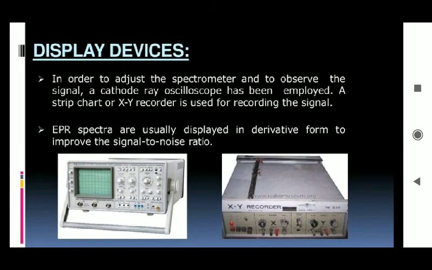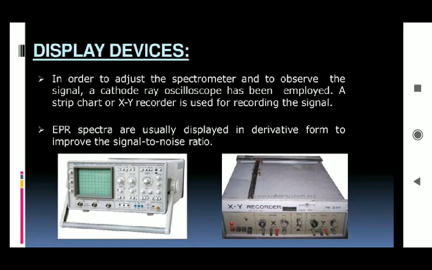Then this part is the display devices. If this part is not good, we can't visualize the results of whatever we have done. So, in order to adjust the spectrometer and to observe the signal, a cathode ray oscilloscope is employed, along with a strip chart or XY recorder, which is generally used for recording the signal in ESR spectroscopy.